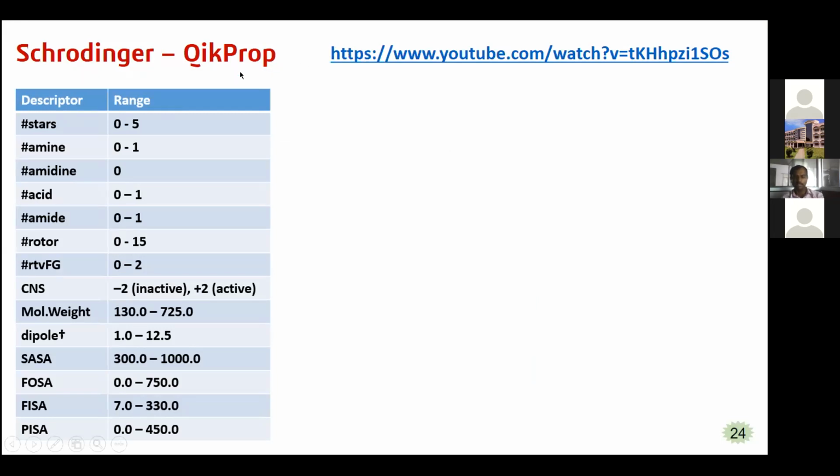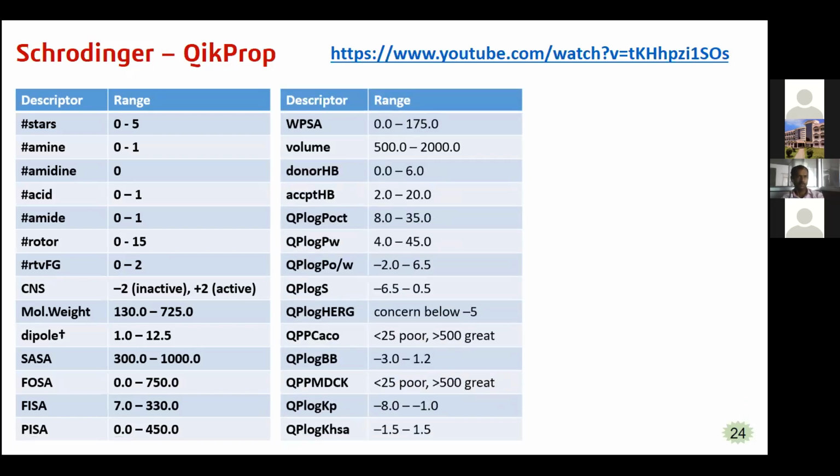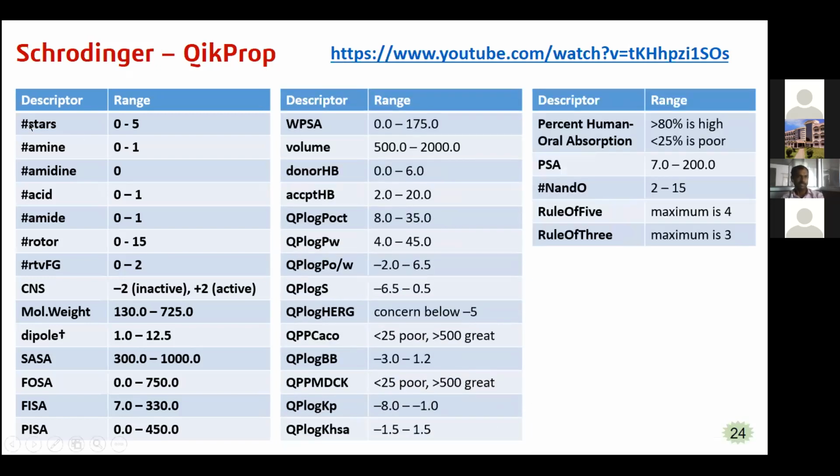Here are the descriptors that we are going to estimate in QikProp in the Schrodinger. The stars are representing different parameters that are taken, and how many of these parameters are being obeyed. Based upon that, they give the range from 0 to 5.